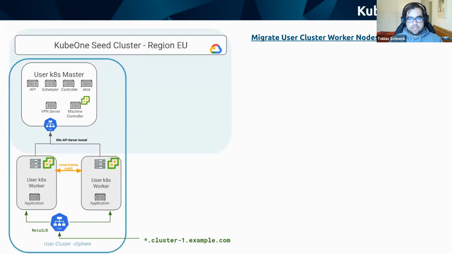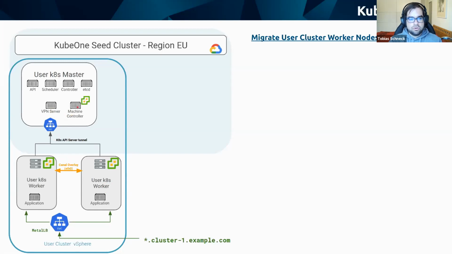Okay, how can this look? So we have the seed cluster hosting the containerized control plane. Here we have some controllers and we have the Kubernetes containerized control plane. We have there by default a VPN server. This VPN server is used for VPN traffic between this control plane and the workers of Kubernetes, so that workers can connect with the control plane and the control plane can back-tunnel the kubectl logs and exec calls over this VPN tunnel.